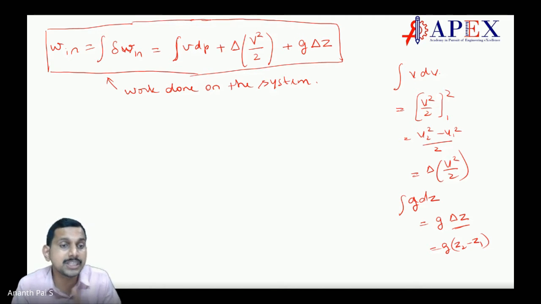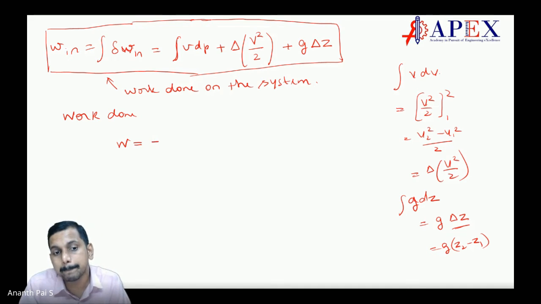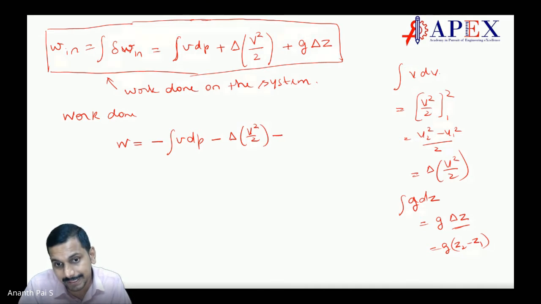If you consider the notation work done, instead of W in, with plus or minus, work done W is equal to minus integration of VdP minus delta of V square by 2 minus g delta z. Makes sense?